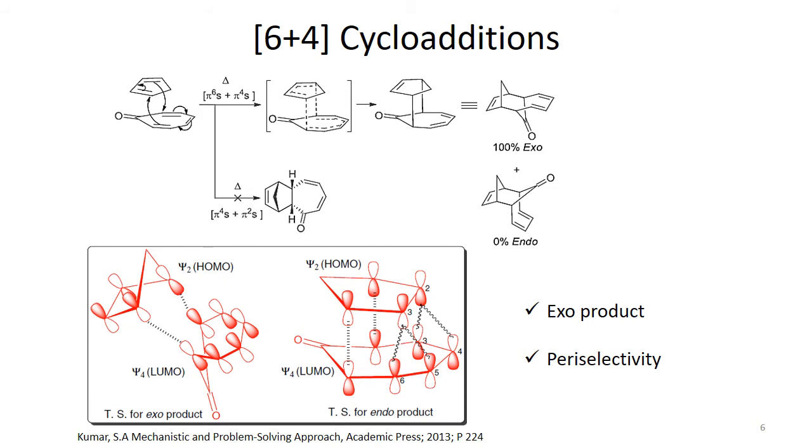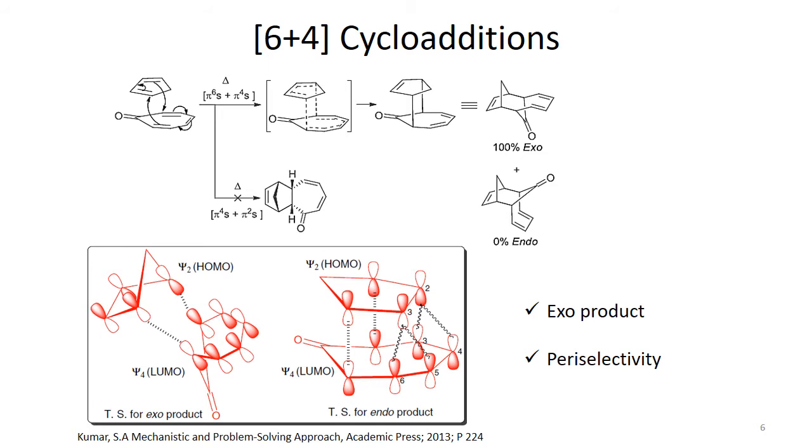It also comes under the category of 4n+2 pi electronic systems. We have an example here, that is the cycloaddition of cyclopentadiene with the other coupling partner, tropone. This is a 7-membered ring containing one carbon-oxygen double bond.